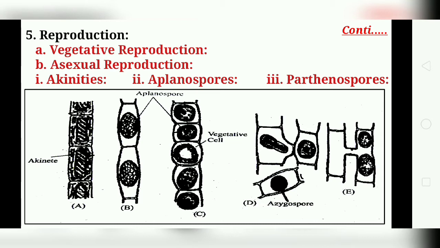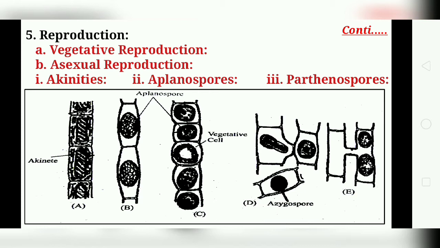So in Spirogyra, it reproduces vegetatively and sexually. Asexual reproduction is very rare. Although Spirogyra is an aquatic alga, it produces neither zoospores nor flagellated gametes. So it has three parts as we discussed earlier: vegetative reproduction, asexual, and the sexual one. First we'll discuss the vegetative reproduction.